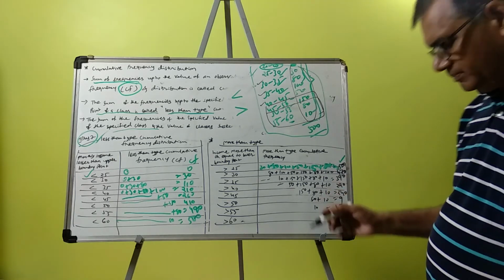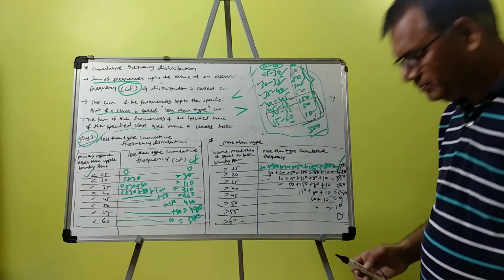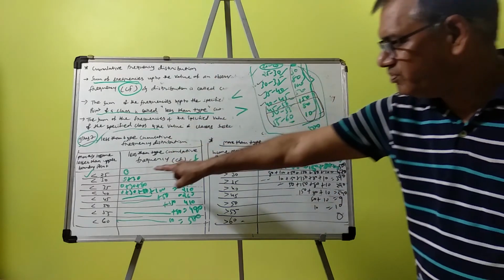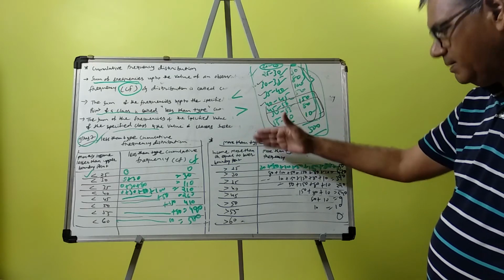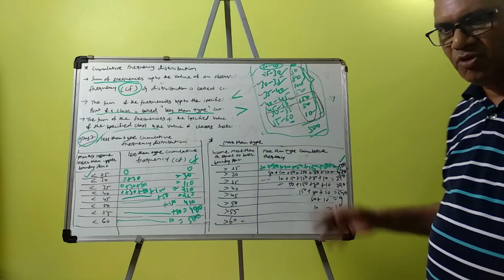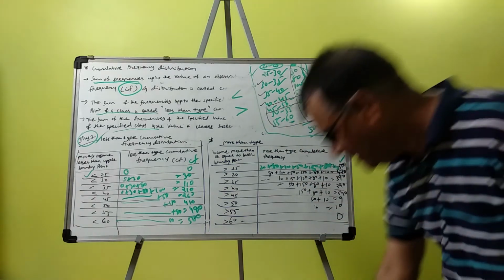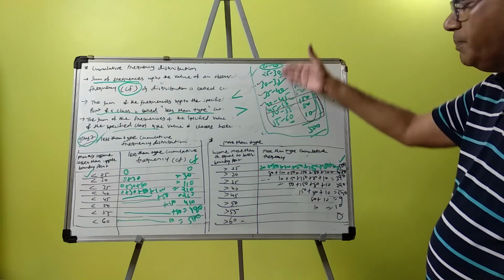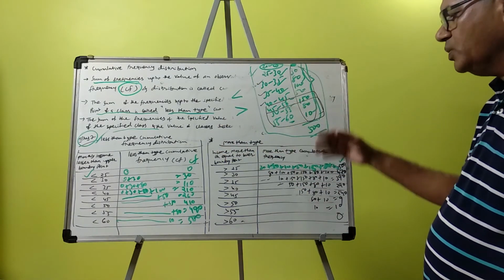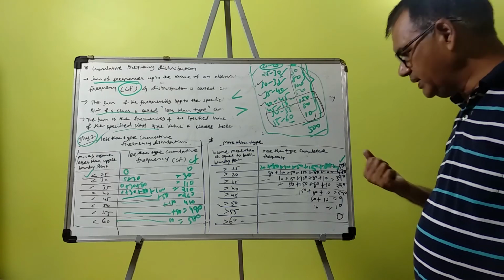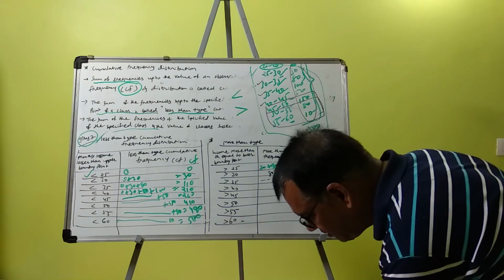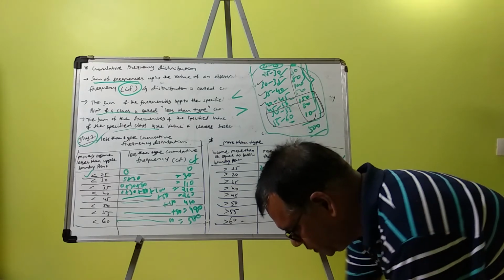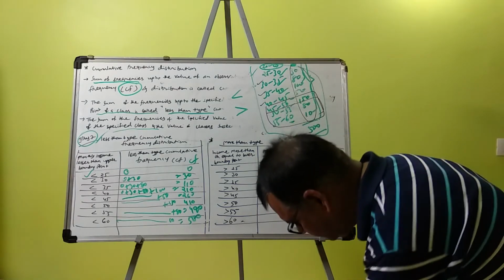In this way, in less than type the total goes plus, plus, plus, and in more than type it is in reverse format. So in less than type we take the upper boundary point, and in more than type the lower boundary point. So this is the less than type and more than type frequency distribution. You can do all these things.